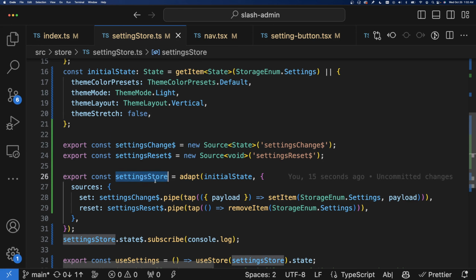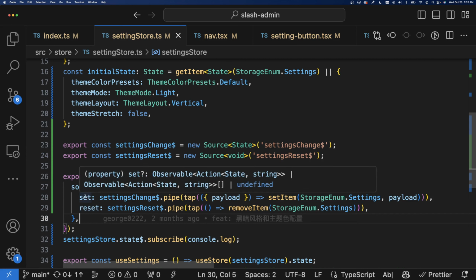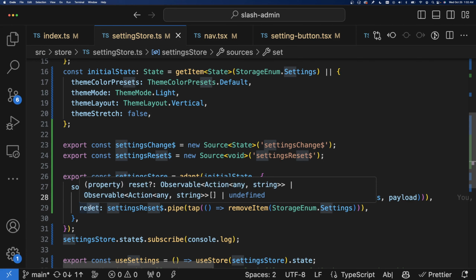Usually you can talk to the store directly to make a state change, but here, because there's a side effect, I didn't want to do that inside the state change function itself. I already had a set function, and I had a reset function.